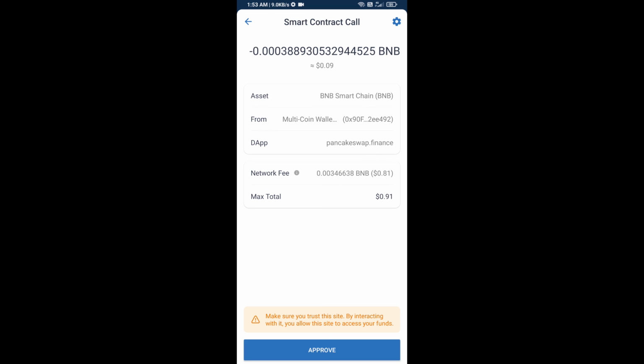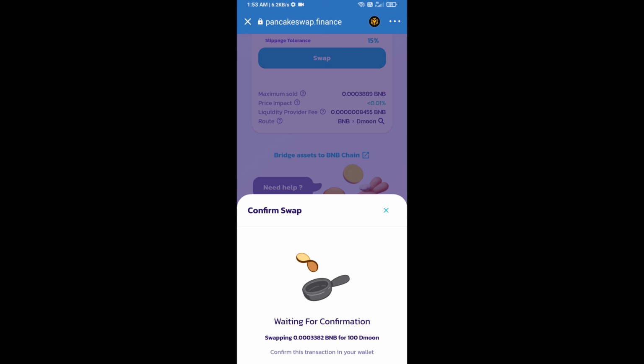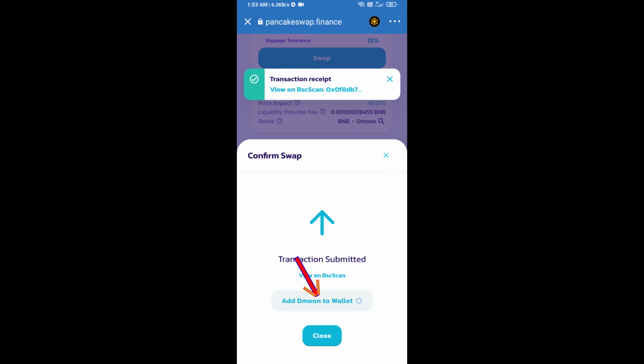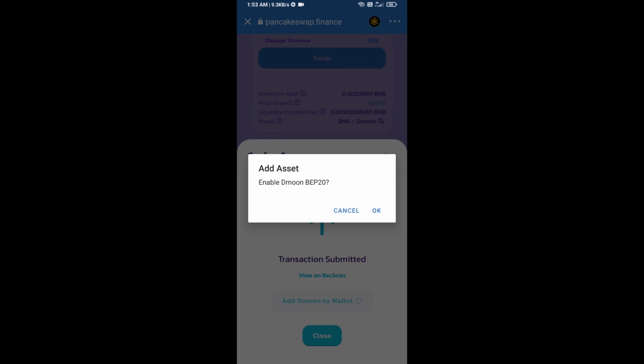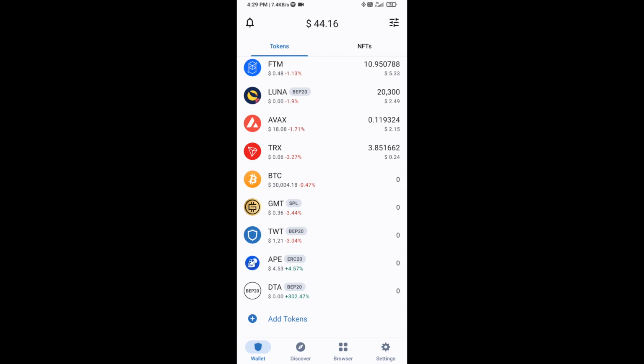So here you will approve this transaction. Now here you will click on add to wallet and click on OK. After that, go to the Trust Wallet homepage. Now here this token has been added successfully on Trust Wallet. Thanks for watching.